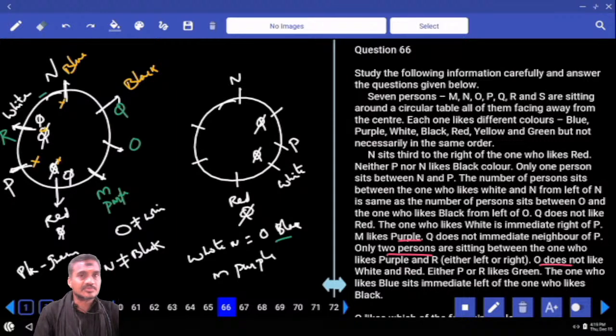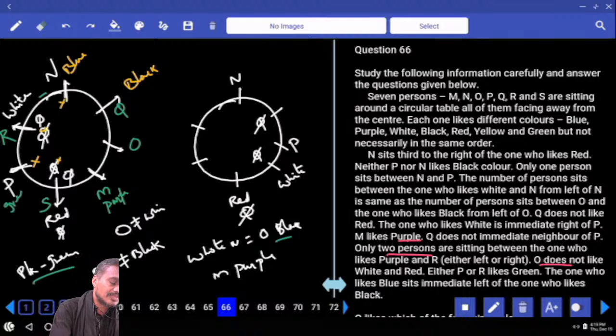Then if O is here, who is the person left over? Q is the person left over, Q is black. And then tell me who is the person left? S is the person left. Either P or R likes green color. R likes white, and P must like green color.